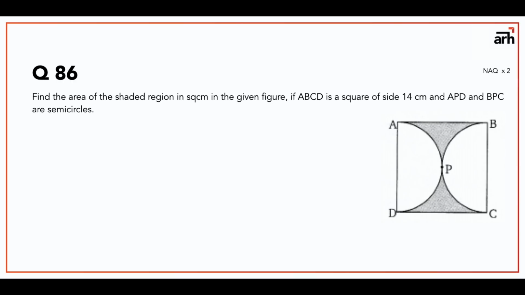Now these are a little more complex numericals. But this one is very simple: find the area of the shaded region in square centimeters in the given figure, if ABCD is a square of side 14 centimeters and APD and BPC are semicircles. I don't need to explain this, but I'll give you a quick review.